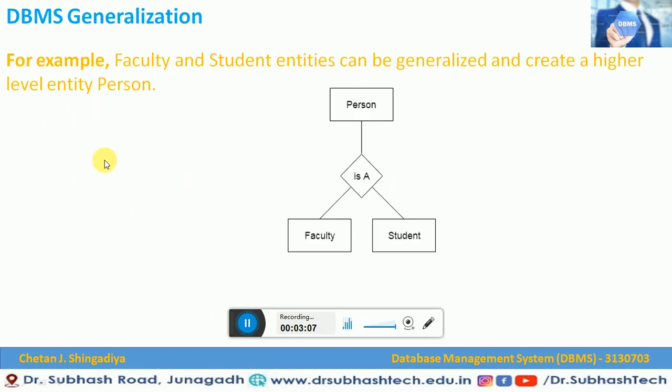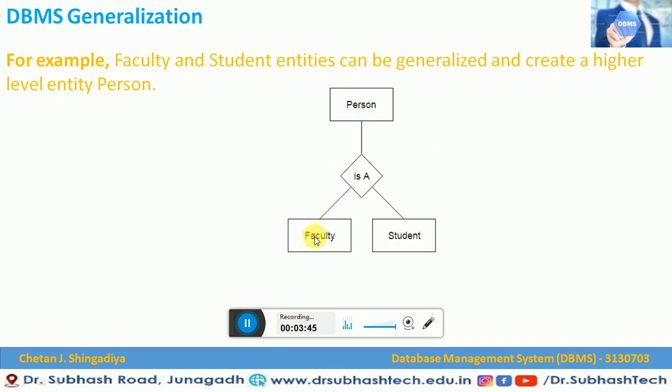Now let us understand how generalization can be defined graphically. For example, faculty and students are the entities, as you can see in this picture, and they can be generalized to create a higher level entity called person. These two entities, faculty and student, have common attributes or common meaning, so they can be generalized with the name person.